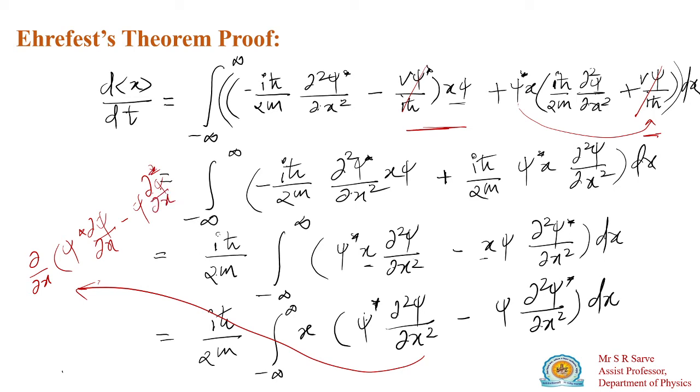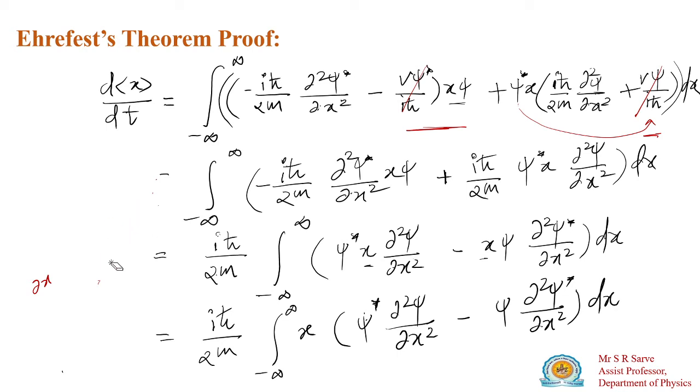So if you integrate, this quantity will come and the differentiation will get cancelled. That is what I want to tell you: this quantity is the differentiation of this, which we have to remember. You will understand in the next slide.